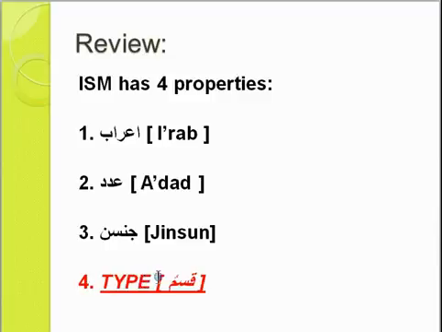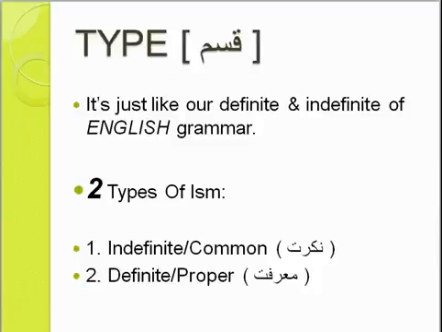Now it's very weird what could be a type. It's called qismun. We will use the Arabic term later, qismun, and it's called type. So what is a type? Well, it's the meaning type. You see, if I can explain it in English, it will be easier. It's just like our definite and indefinite of the English grammar.